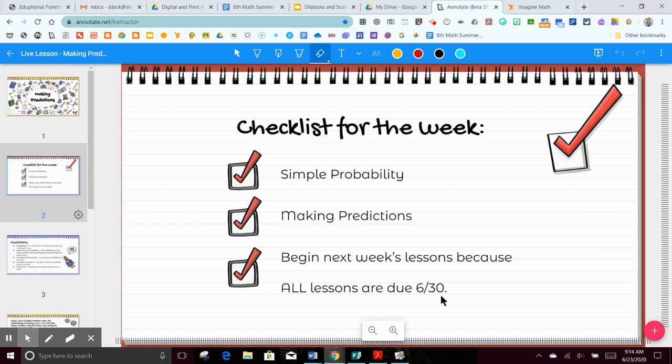So I'm also going to begin reassigning those lessons that some of you were not successful on. You only have to redo them if you didn't pass them the first 2 times. So you get 1 third and final opportunity.